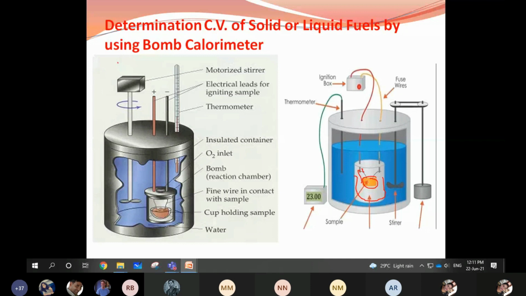And this is one stirrer, a magnetic stirrer. This is a thermometer to measure the temperature. It has to be fixed, and it contains a magnetic stirrer with a magnetic sphere to stir the water uniformly inside the thermostatic bath.